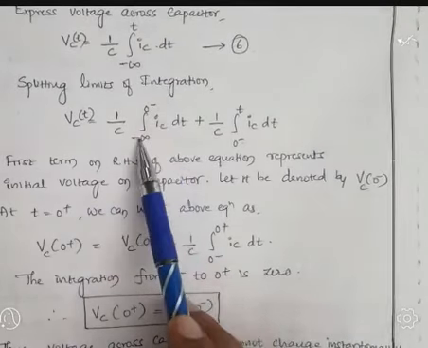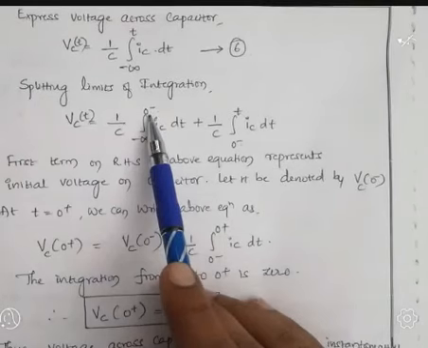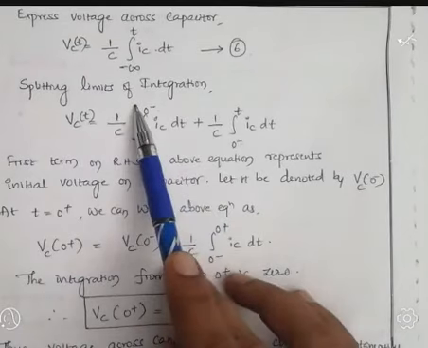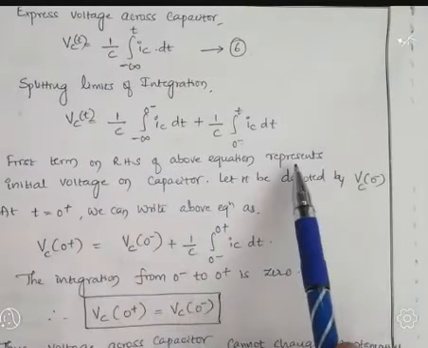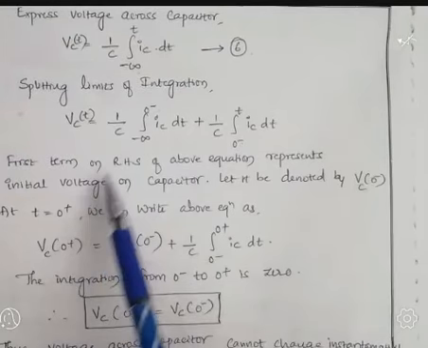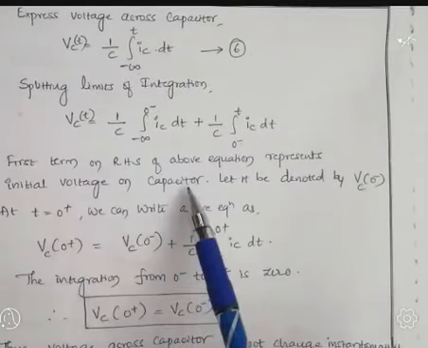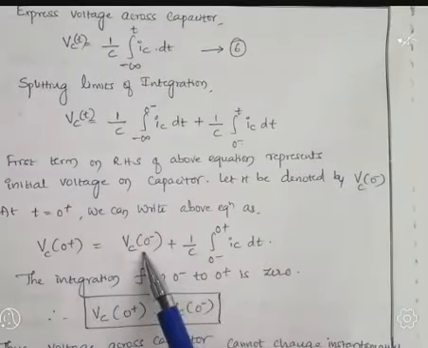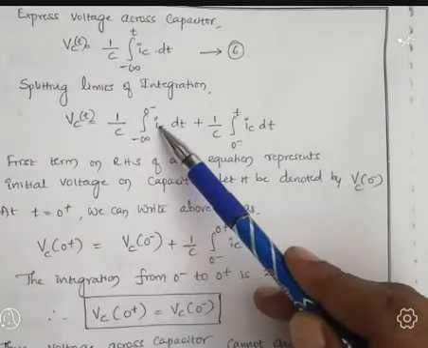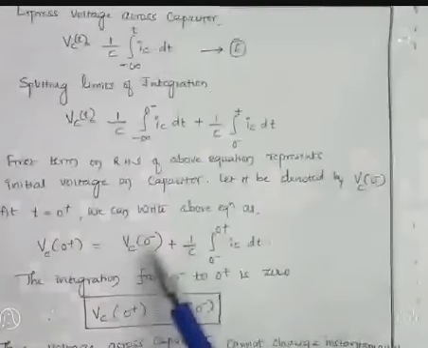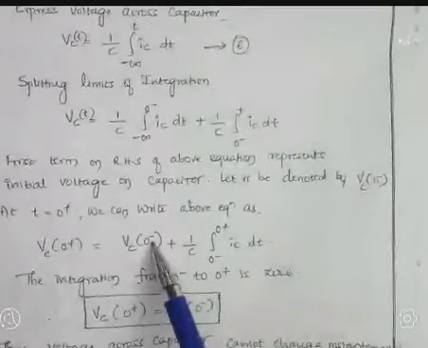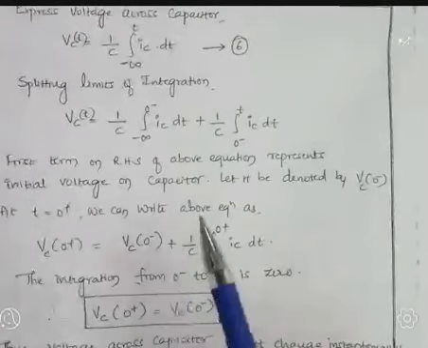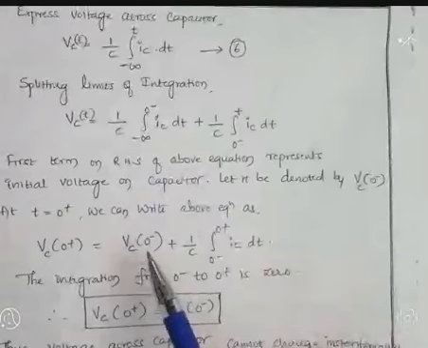History means initial voltage. This indicates the initial voltage on the capacitor, denoted by Vc of 0. Earlier we discussed that 0 minus indicates the initial voltage before the switch.